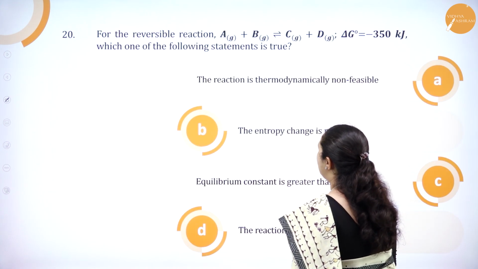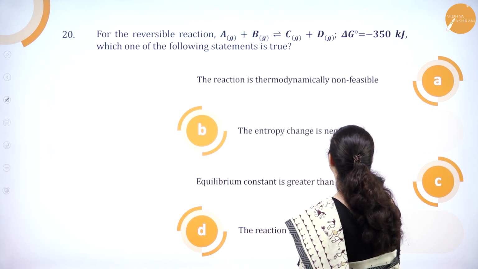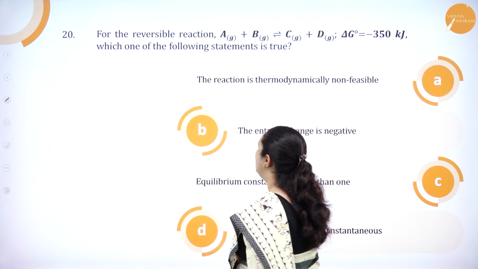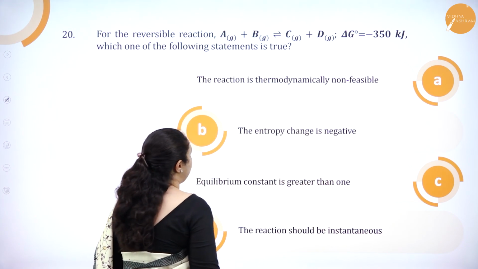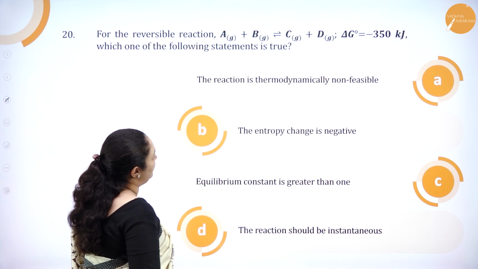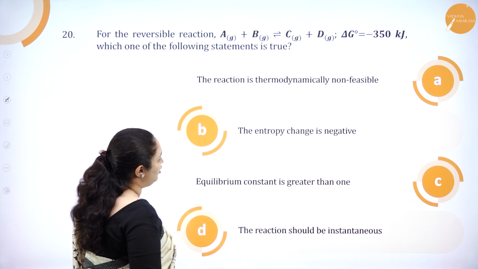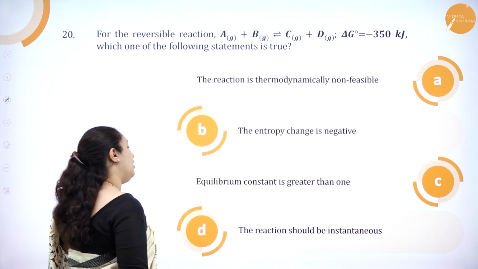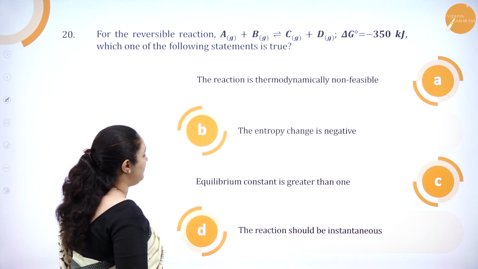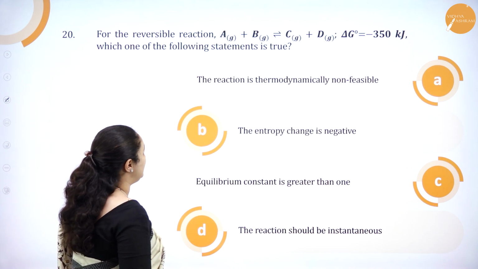For the reversible reaction AB giving C plus D, delta G is minus 350 kilojoule. Which one of the following statements is true? Option A, the reaction is thermodynamically non-feasible. Option B, the entropy change is negative. Option C, equilibrium constant is greater than 1. Option D, reaction should be instantaneous.